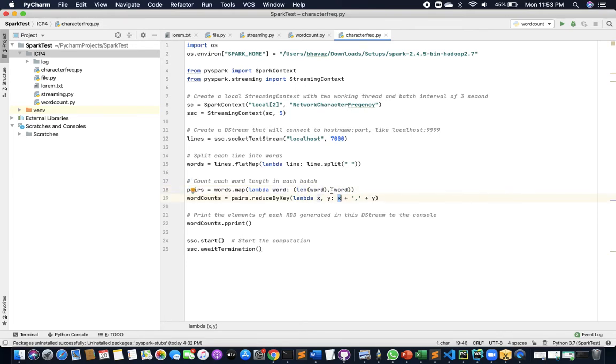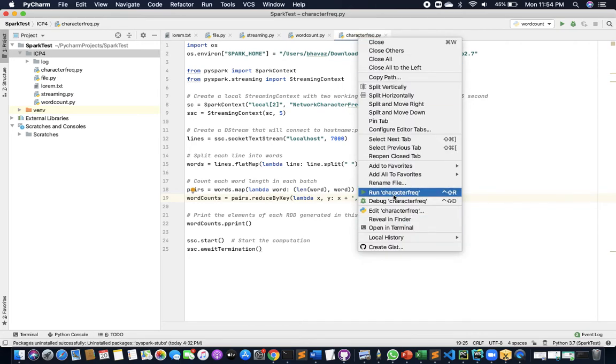So if I give cool and good, first cool, and the length of the word cool, 4, will be sent here. After that, if I send good, 4 and good will go. So I'll be adding cool and good into the list. So I'll just execute it and show it to you.